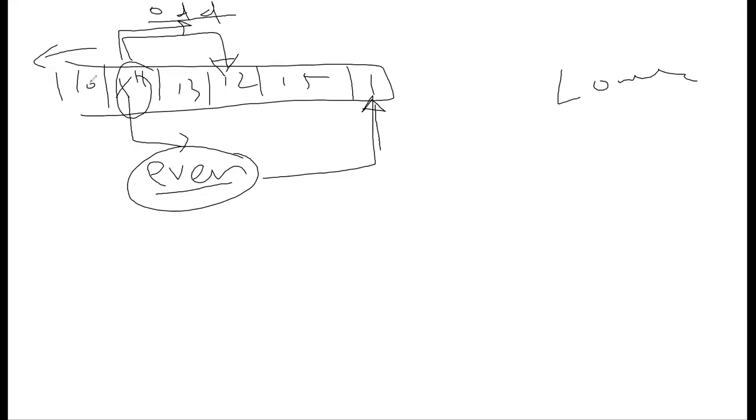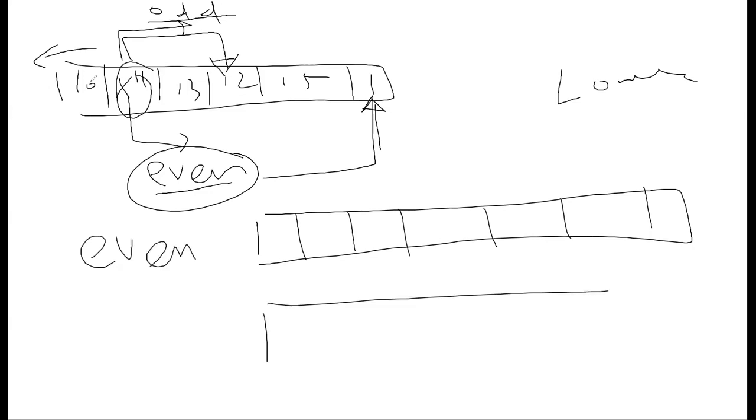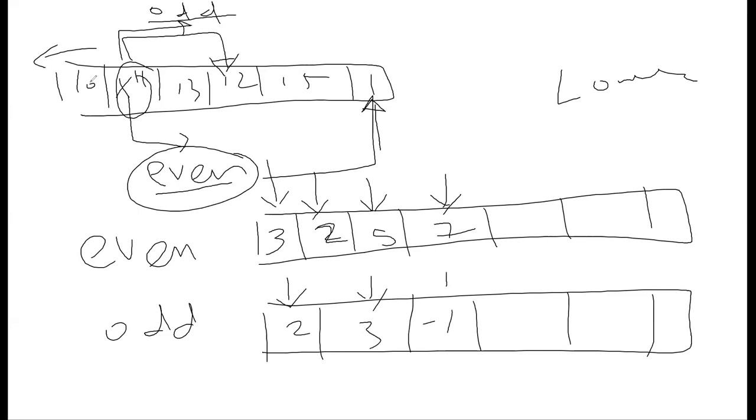Okay, so now we have two arrays. One gives me even jumps and one gives me odd jumps. Essentially, if you are at the first index in the array, from here you have to go to index 3. Just an example, these are not the actual values. If you have to do an even jump from here, you go to 2, from here you go to 5, from here you go to 7. Same way for odds, you have like 2, 3, and some will have -1. The -1s are those where you cannot move forward.